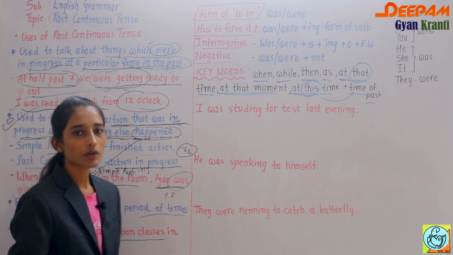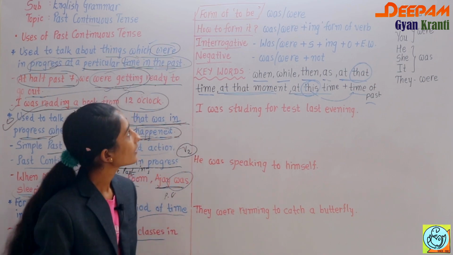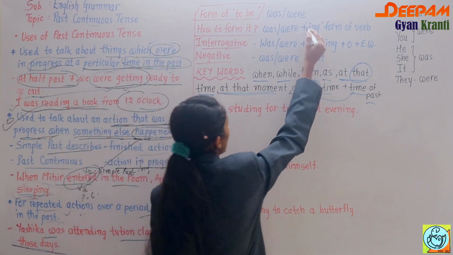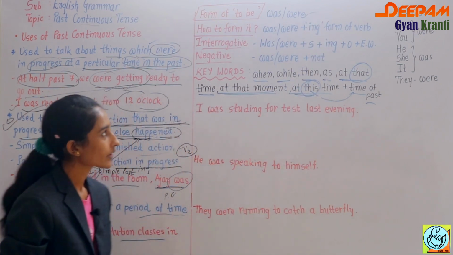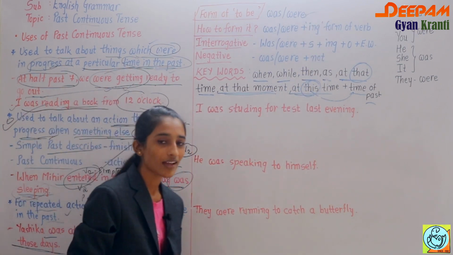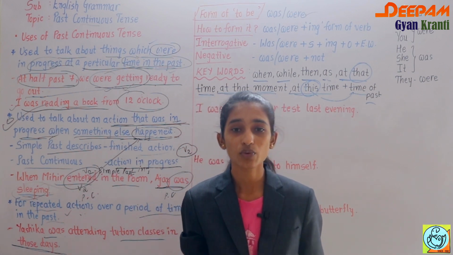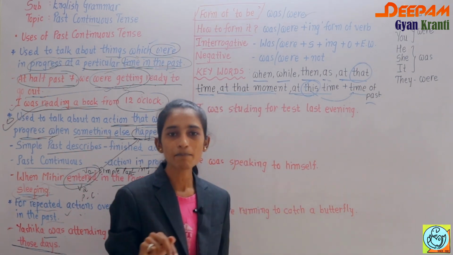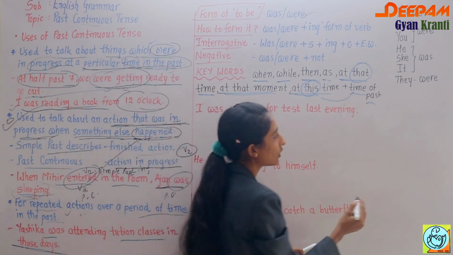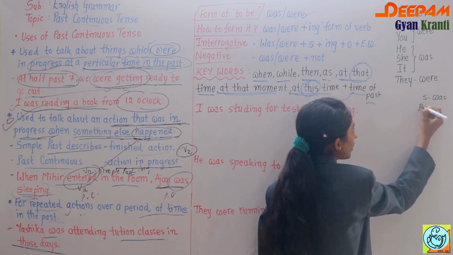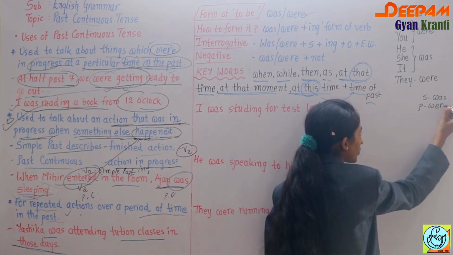Now as far as the forms of to be are concerned, what are they? Here we have two to be forms, was and were. Okay, the question in your mind is when we have to use was and when we have to use were. In simple terms, if you have a singular subject, you have to use was, and if a plural subject is there, then you have to use were.